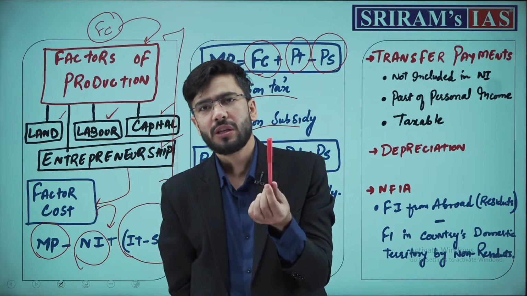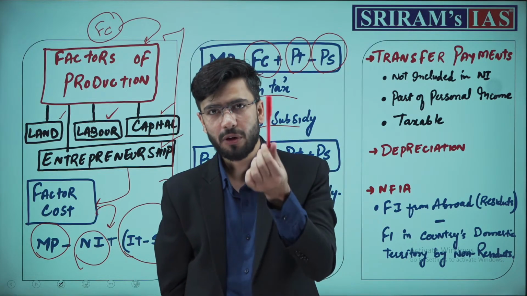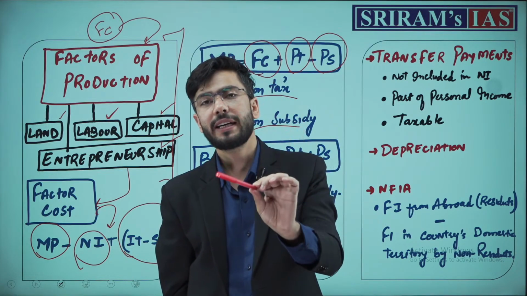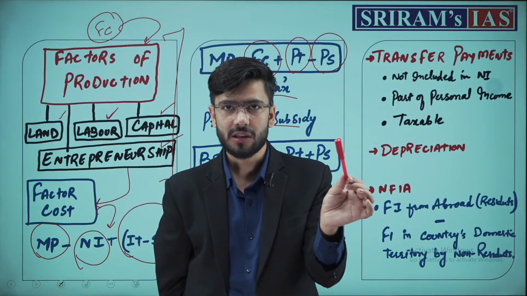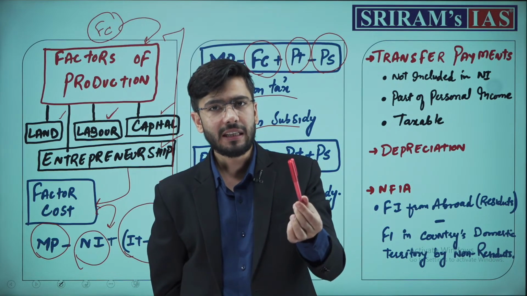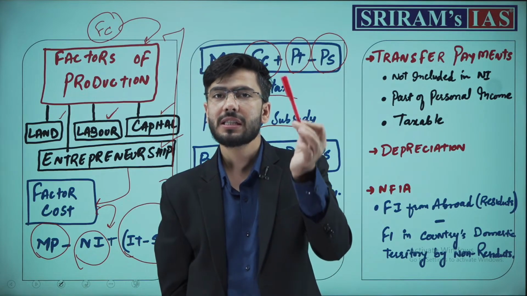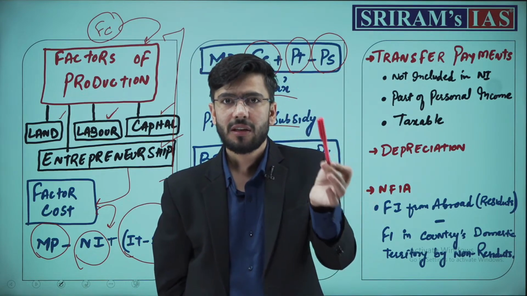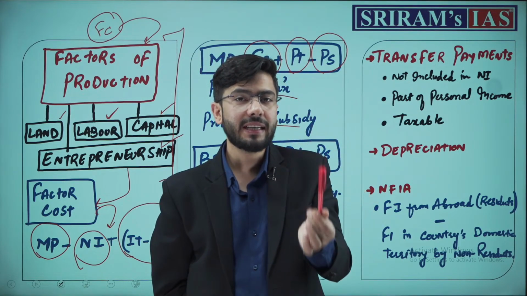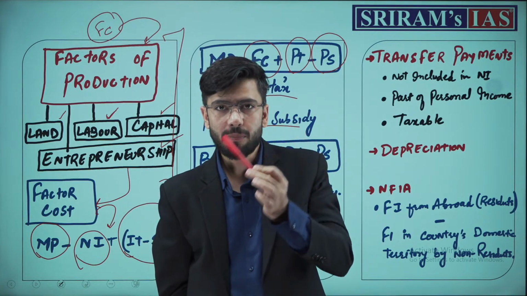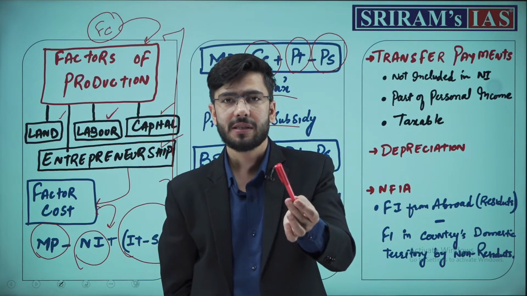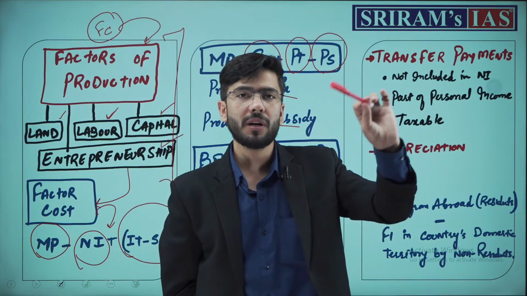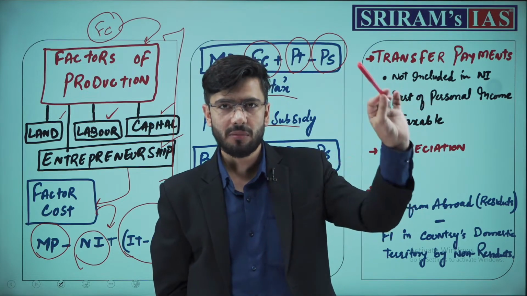If an industry is producing these pens, if it produces 10, the tax will apply to the 10 products. If it produces 100, it will apply to the 100 products. That is product tax, that every product is being taxed as per the production.